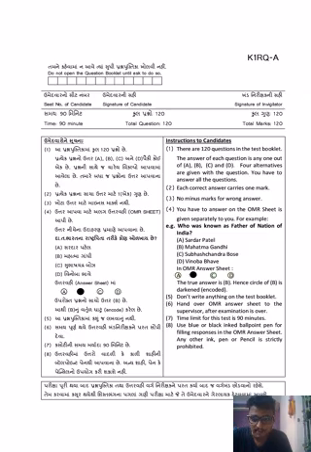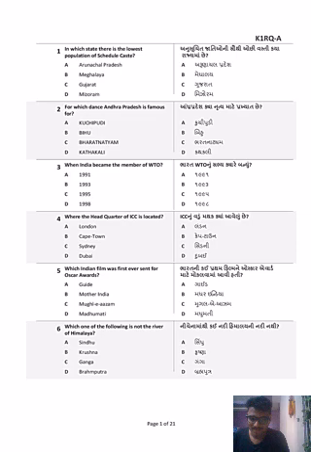This is the 2020 paper. It is available at the Indian Institute of Teacher Education, Gandhinagar website. As you know, section 1 of the paper is going to be general awareness, that is general knowledge and current affairs. So let us go through the questions in this question paper. First one, in which state is there the lowest population of scheduled castes? According to the census, it is Arunachal Pradesh which has the lowest population of scheduled castes.